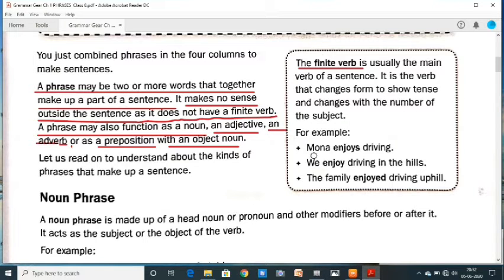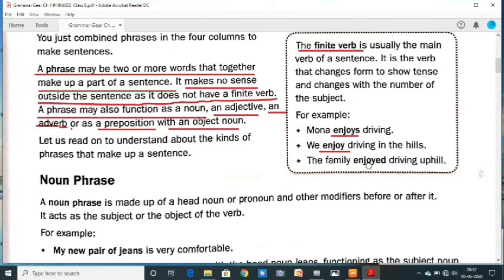For example, Mona enjoys driving. Here enjoys is a finite verb. We enjoy driving in the hills. The family enjoyed driving uphill. Here, what we have seen, Mona is a third person, so with third person we use V5.